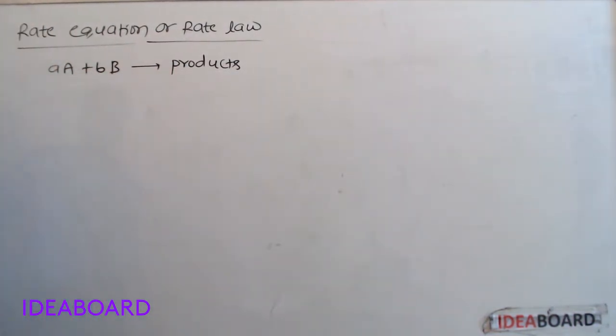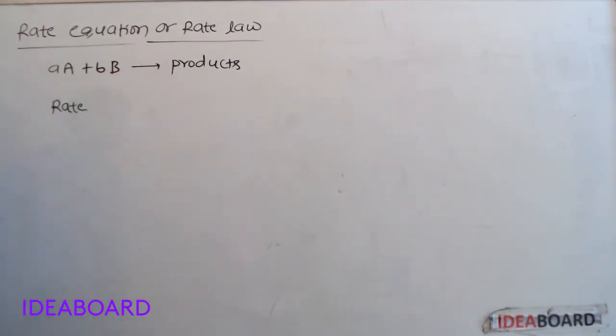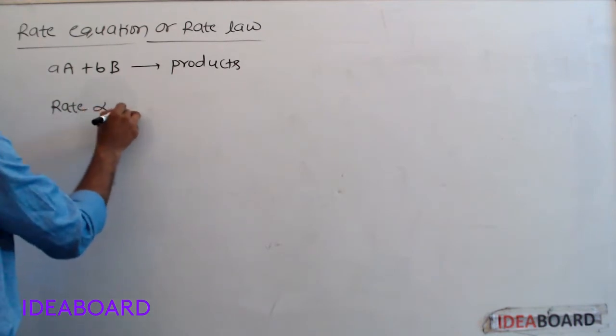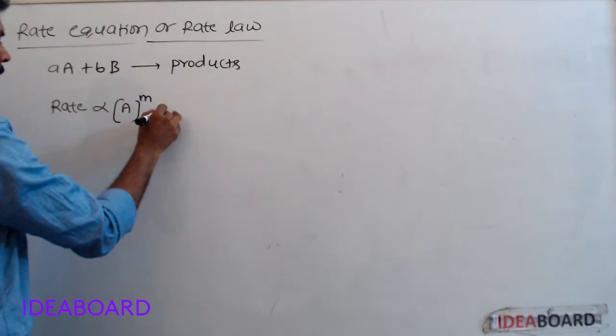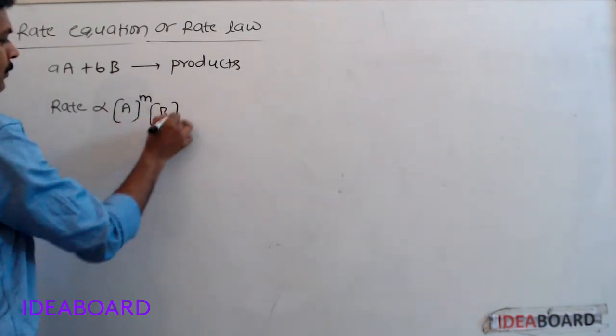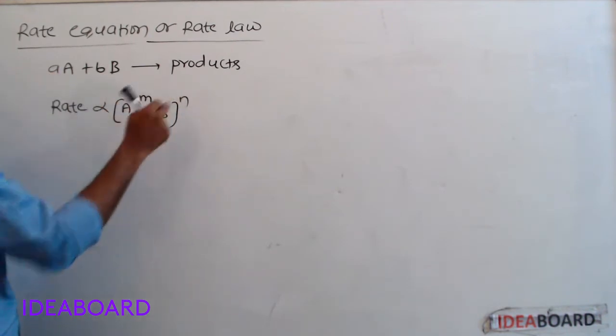In this reaction, if the rate of reaction depends on A concentration and B concentration, then rate is directly proportional to [A] power m into [B] power n. I will explain later why I am writing m and n instead of a and b.